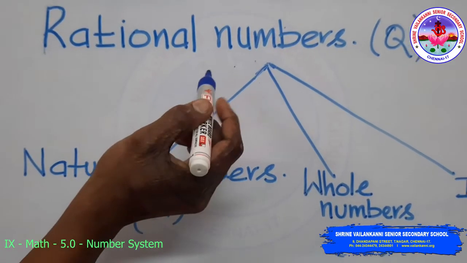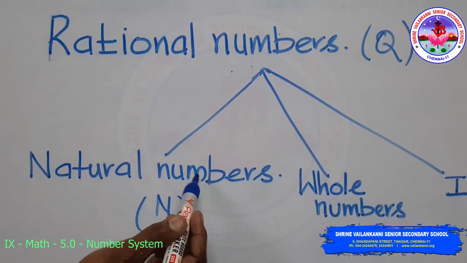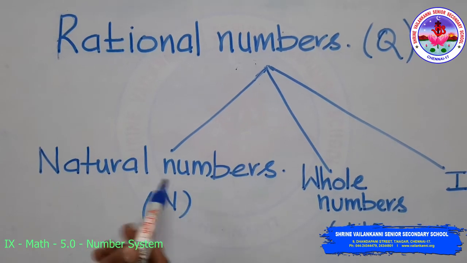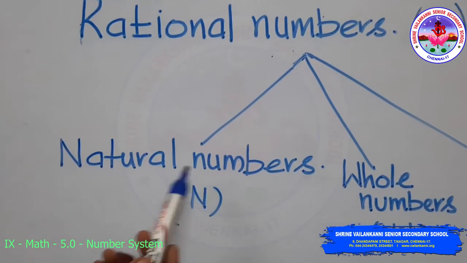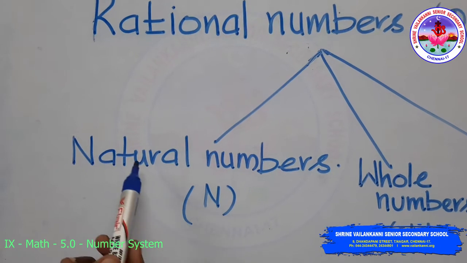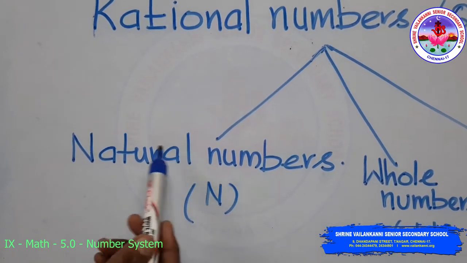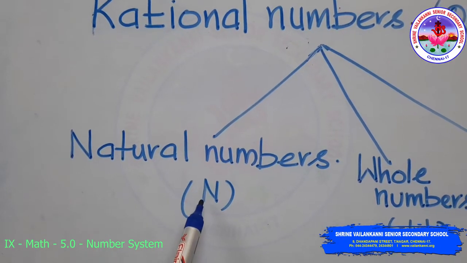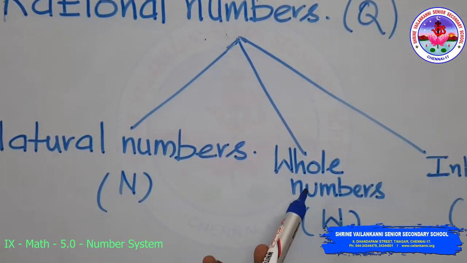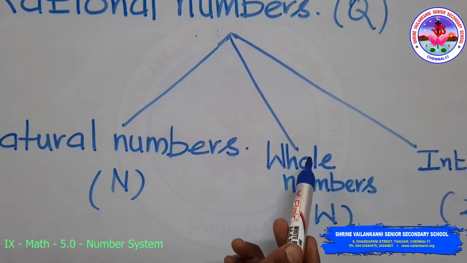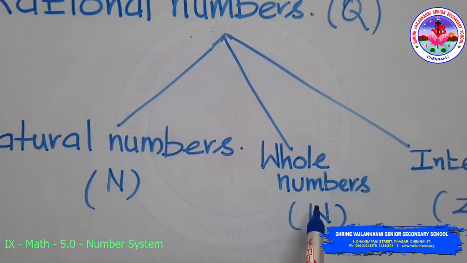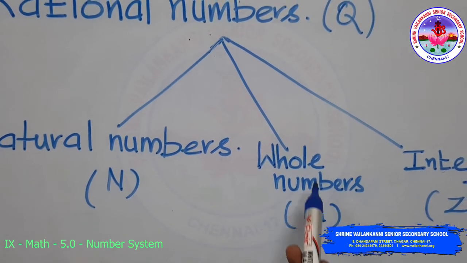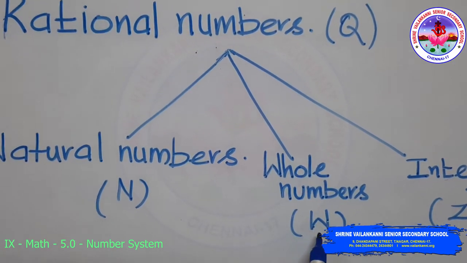Under rational numbers we see one type of rational number, that is natural numbers. So we have seen the natural number definition. All counting numbers are called natural numbers. It is denoted by the symbol N. Type 2 of rational numbers will be the whole numbers. Whole numbers are the natural numbers along with 0. This whole number is denoted by W.